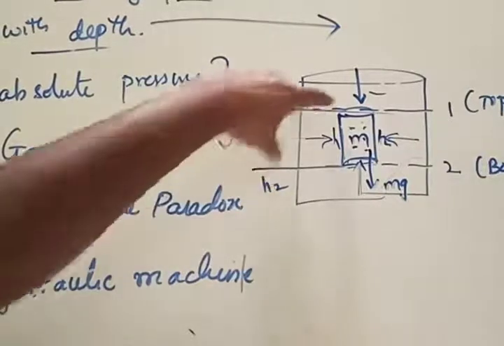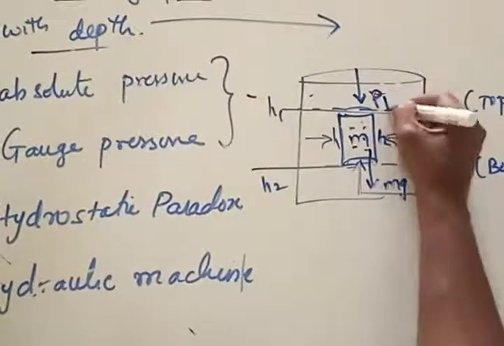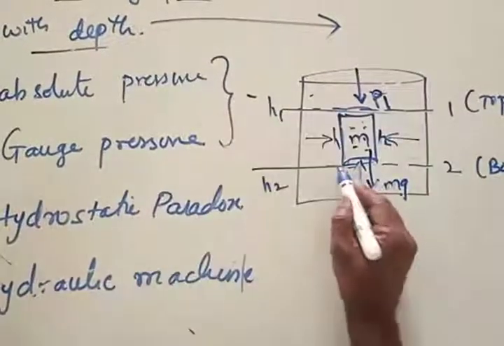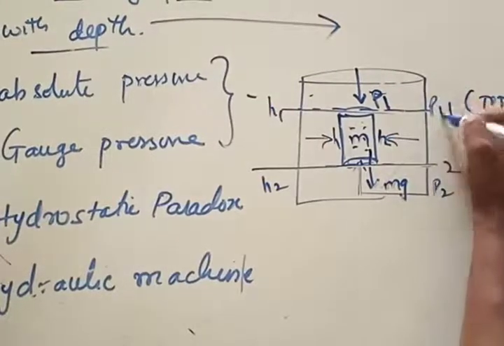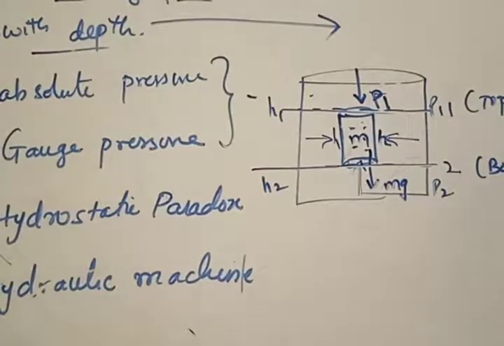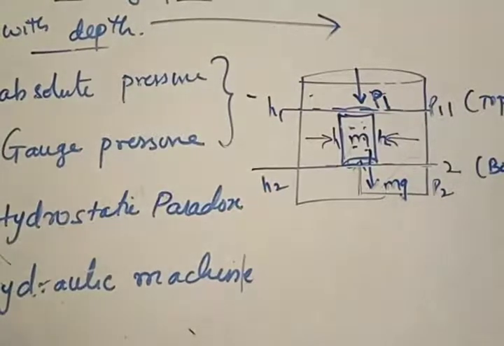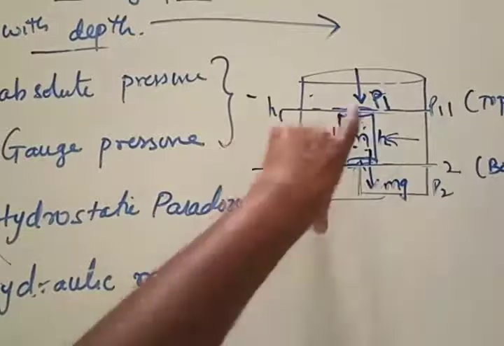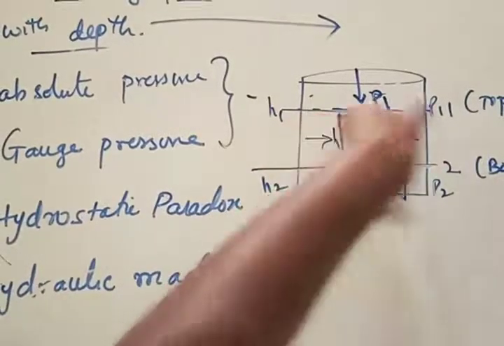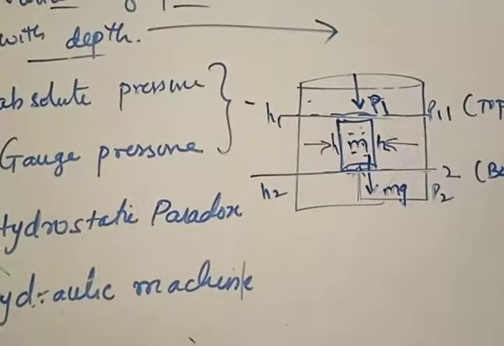Now, can we write an expression for the net pressure acting at this point? Let me say P1 is the pressure at region 1 and P2 is the pressure at region 2. Do we have different pressures or the same pressures at these 2 points? From Pascal's law, because both are at different heights, the pressures are going to be different. At region 1, pressure is P1. At region 2, pressure is going to be P2. Very good. Most of you answered different, right?